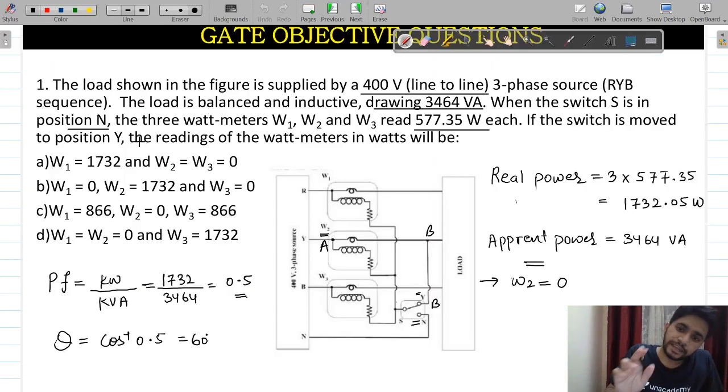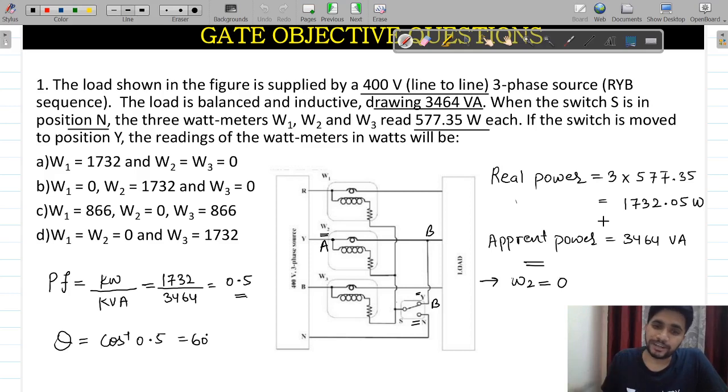So what will be my complete power? My complete power will be 1732 watt. So now 1732 watts will be distributed among W1 and W3. If you see this carefully, this will definitely become a circuitry of the 2 watt meter method.